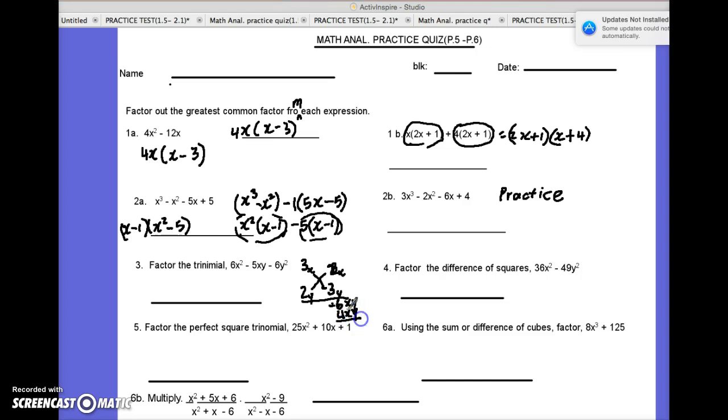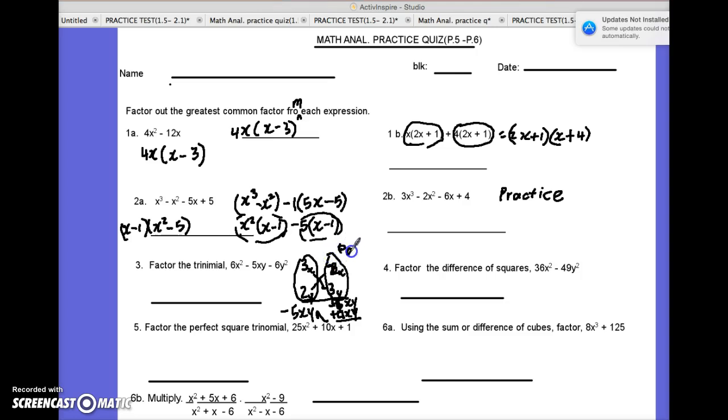When I put these together, I'm sorry, this should be 3 times 3 should be 9. And 2y times 2x is 4x. So negative 9xy plus 4xy, that's going to give me my middle term, which is negative 5xy.